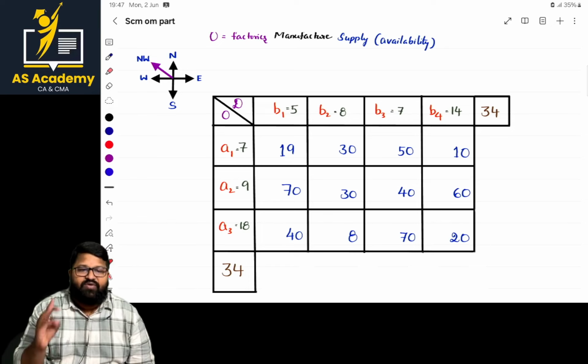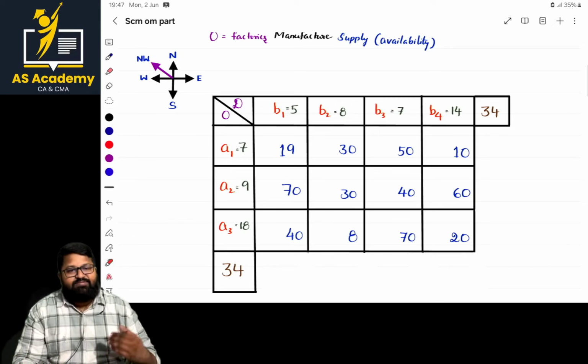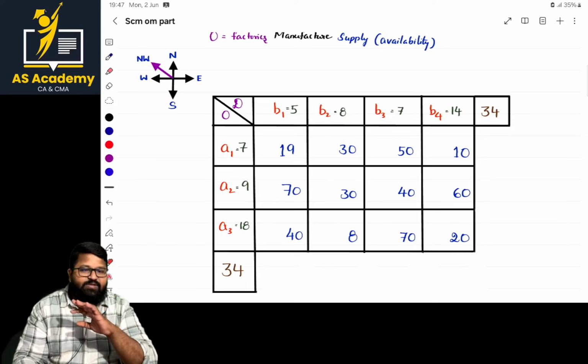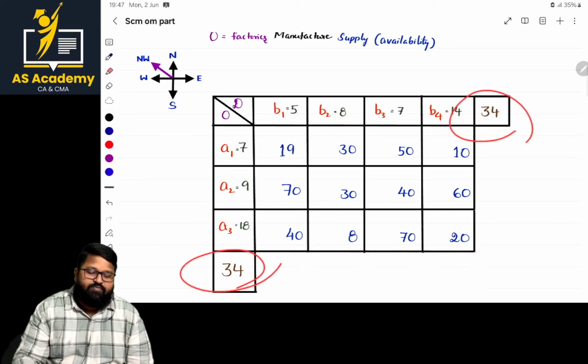But if it is related to revenue, contribution, profit, whichever the company feels happy about, that is a maximization model. If it is a maximization model, we convert it by identifying the highest number. That is the same as in the case of assignment. What about the second check? The second check is also common: demand equal to supply or not. So this is the demand total and this is the supply total, whether both are equal or not.